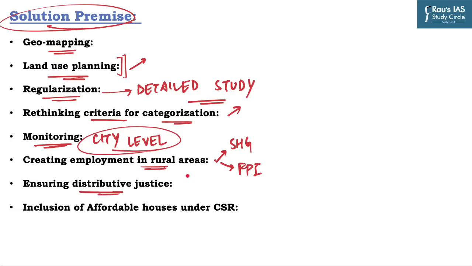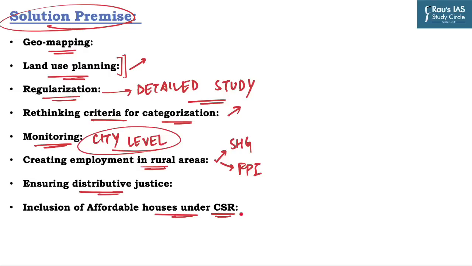The next one is ensuring distributive justice, as it is the responsibility of the state to ensure justice in society, and it also includes distributive justice through which rural migrants can avail the facility of affordable housing in the urban areas. And the last one is inclusion of affordable houses under CSR.